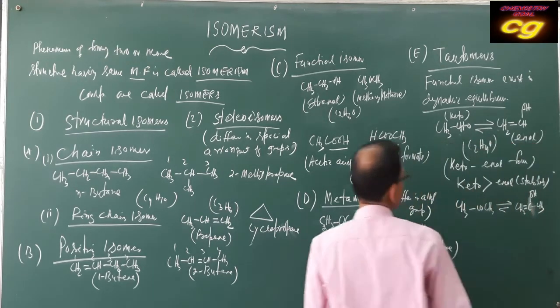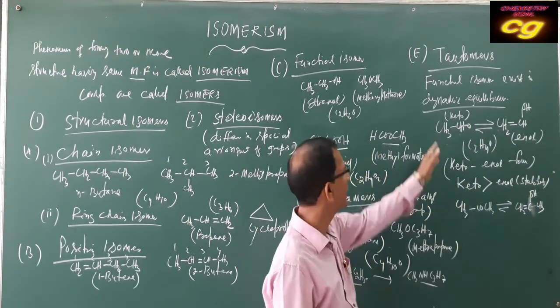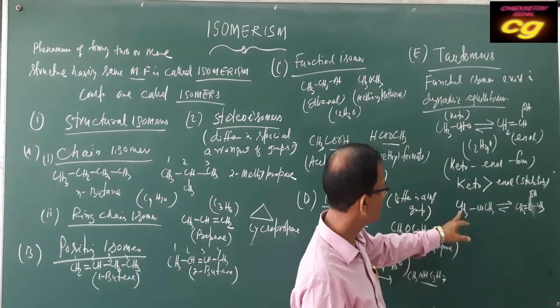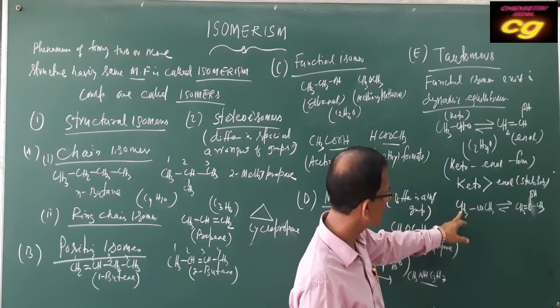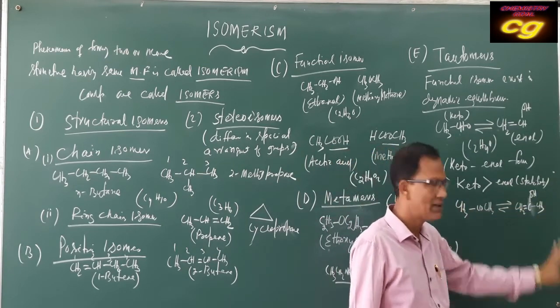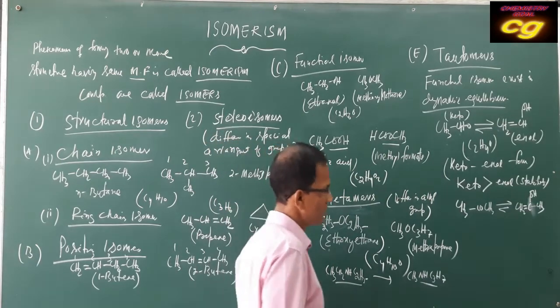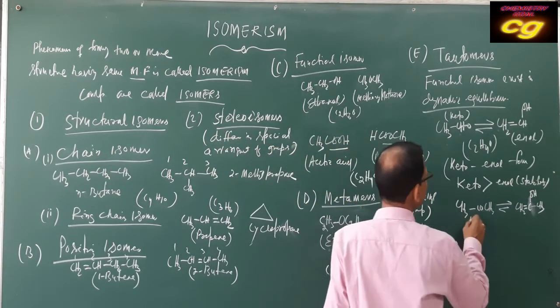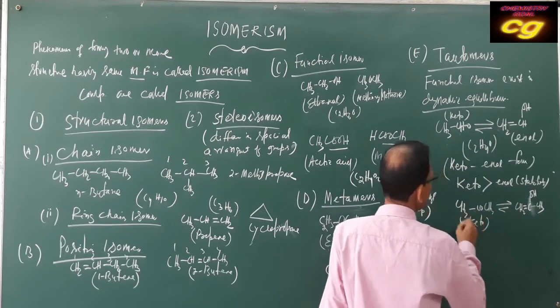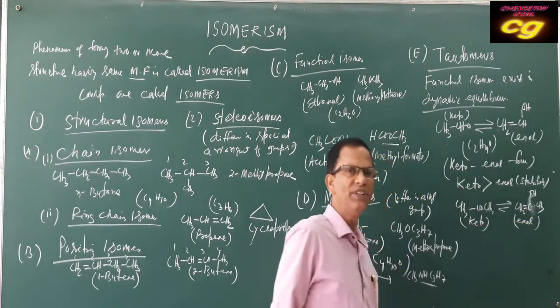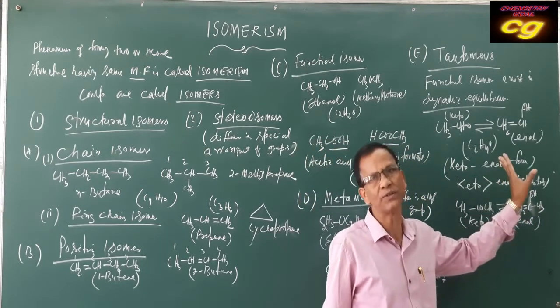Same shifting of hydrogen from one carbon to the next functional group. Here, from CH3, a hydrogen will be shifted to oxygen. You can say it is called hydrogen shift. This is the keto form and this is the enol form. Enol means a double bond and an OH group must be there.